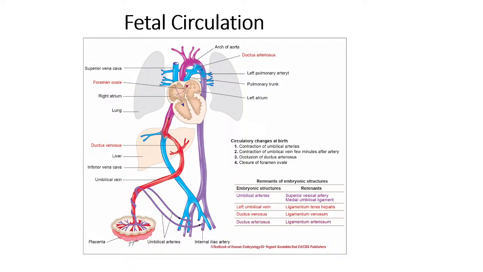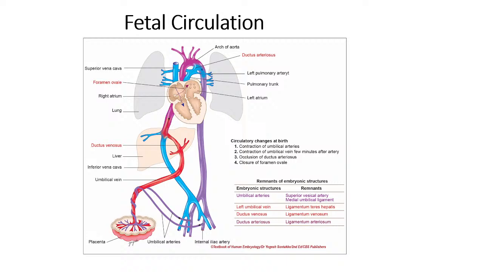Now this umbilical vein, once it enters the fetus, will go and reach the liver. It reaches up to the liver, and there it is connected by a structure called the ductus venosus to the inferior vena cava. Basically the inferior vena cava is carrying the deoxygenated blood from the fetus, the systemic circulation, to the heart.